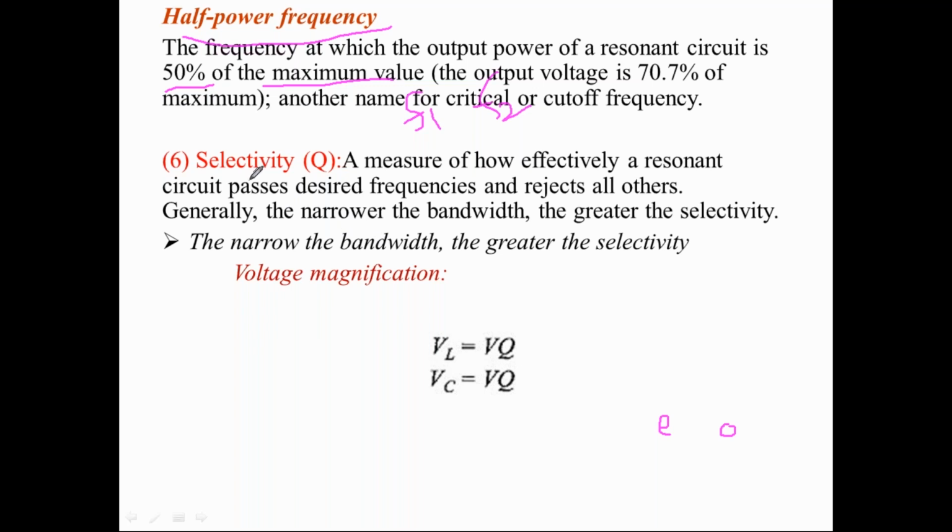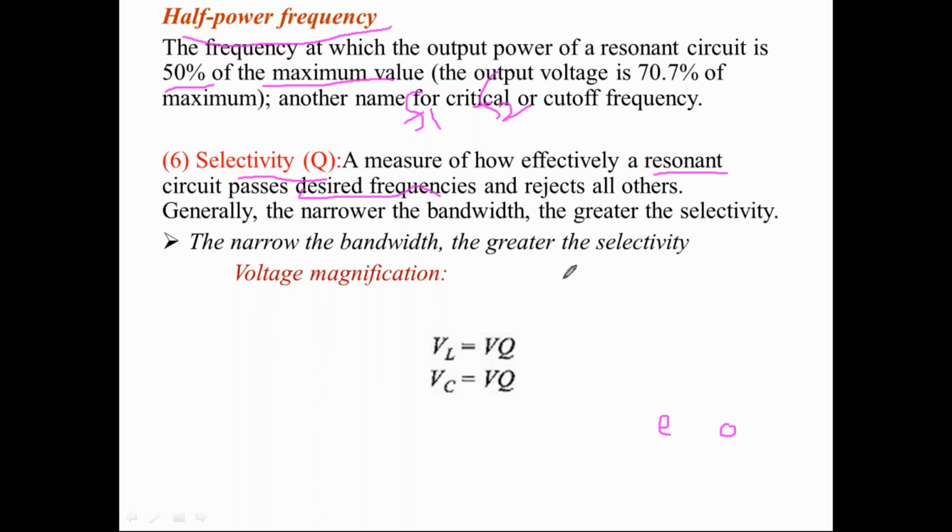Selectivity. The next factor is selectivity. Selectivity is an indication of whether a particular RLC circuit can be selected for an application or not. The popular application of a series RLC circuit is the band pass filter.